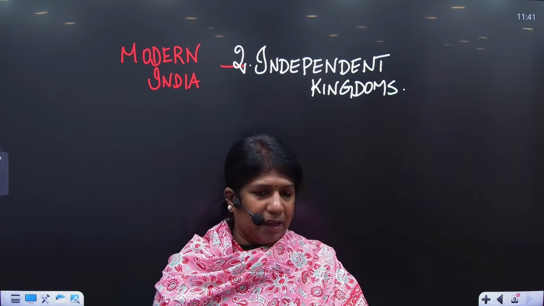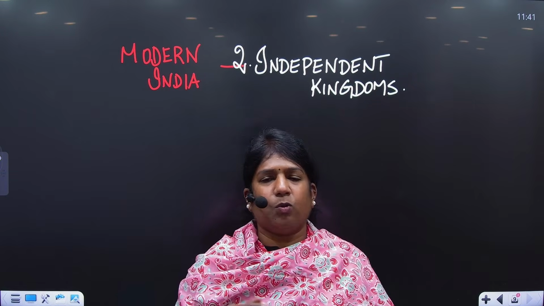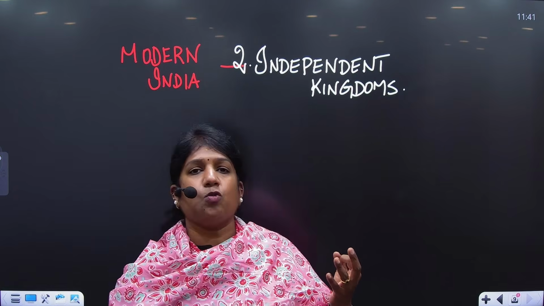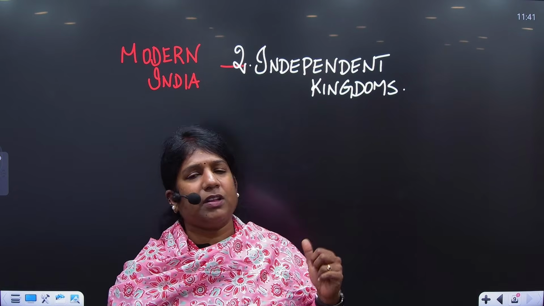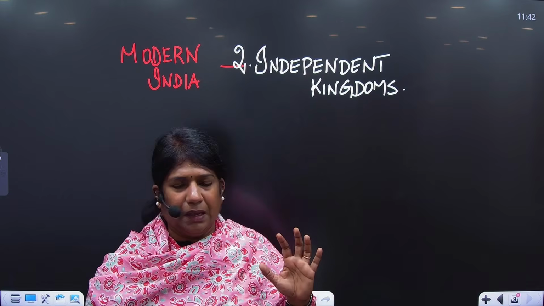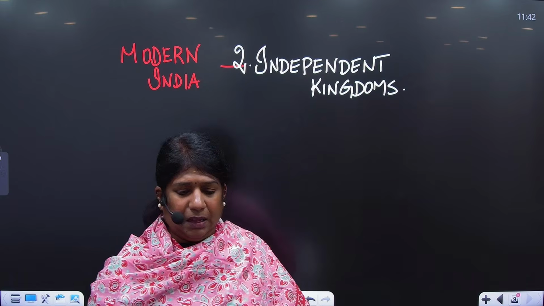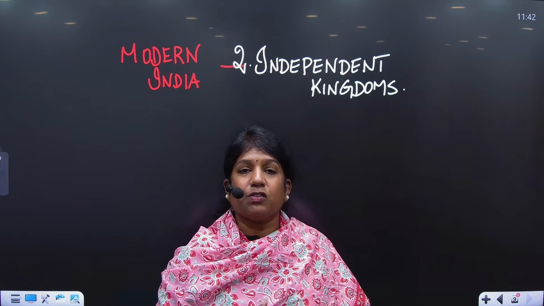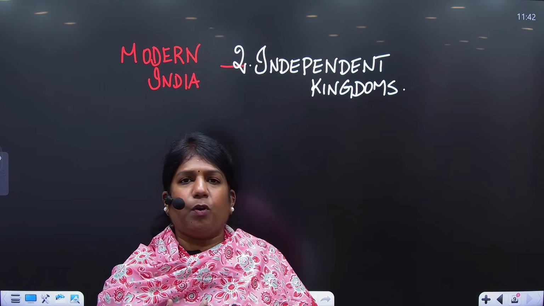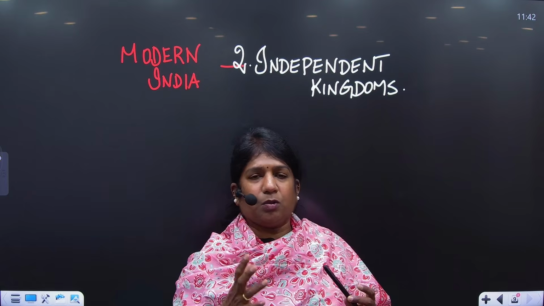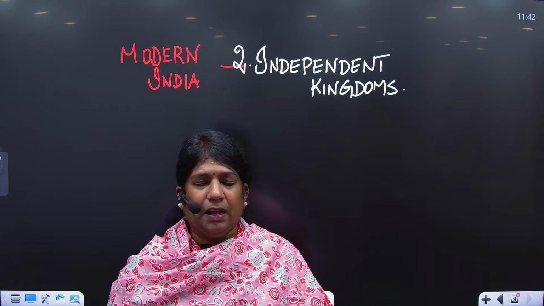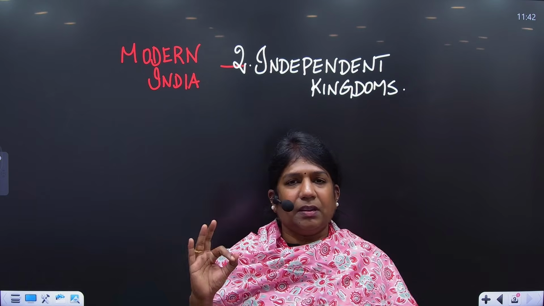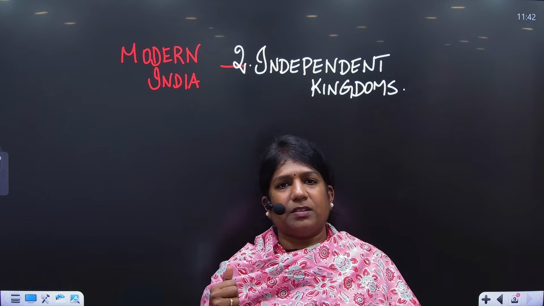With the later Mughal rulers ruling, we have Bahadur Shah I, followed by Jahandar Shah, then Farooq Siyar, Rafi-ud-Darajat, Rafi-ud-Daula, and Muhammad Shah Rangila. We'll do the Mughal ruler chapter separately. During the time of Muhammad Shah Rangila, from 1719 to 1749, lots of important events took place, and many kingdoms declared independence. There were three kinds of states during this period.